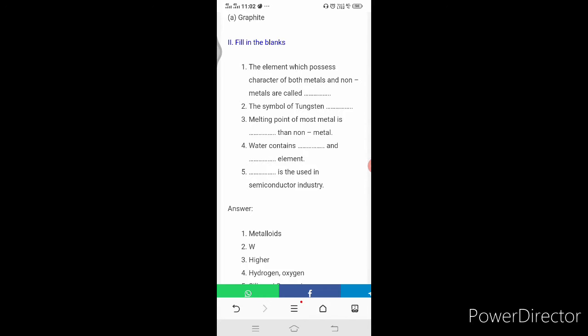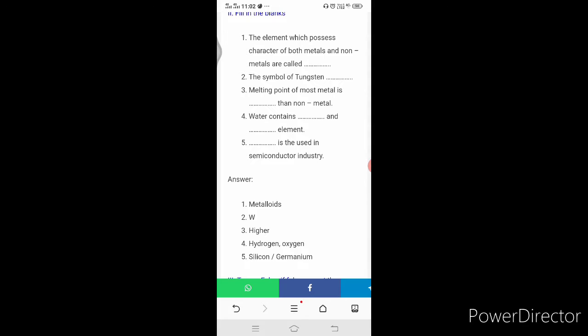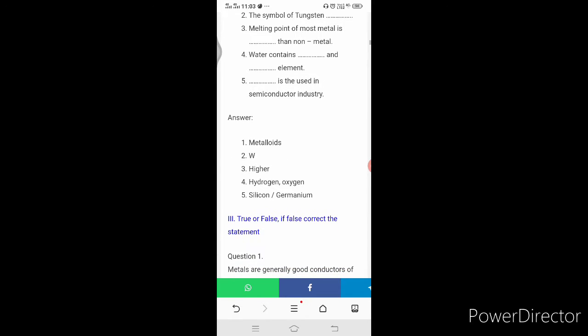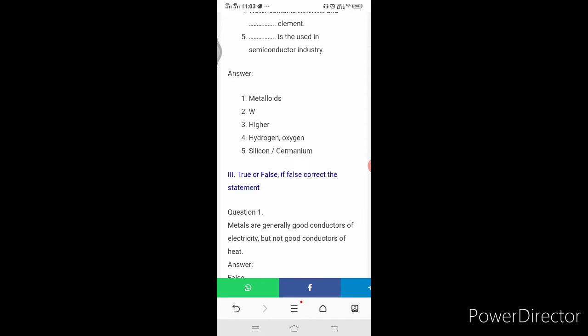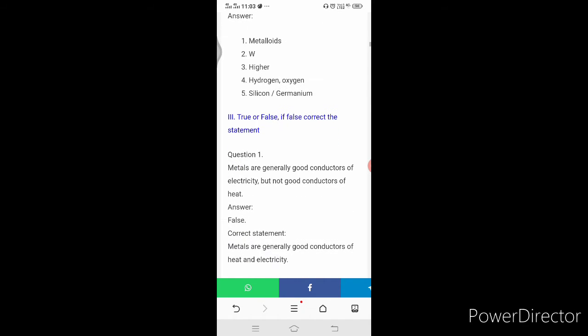The element which possesses characteristics of both metal and non-metal is called dash. The answer is metalloids. The symbol of tungsten is dash. The answer is W. You have to write capital W. Melting point of most metals is dash than non-metals. You have to write higher here. Fourth one: water contains dash and dash elements: hydrogen and oxygen. Dash is used in the semiconductor industry. Silicon or germanium is used in the semiconductor industry. Any one answer you can write.